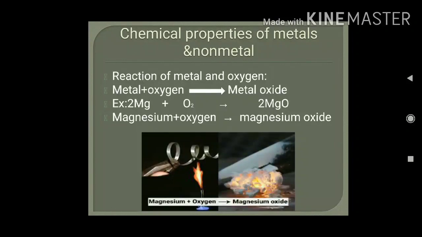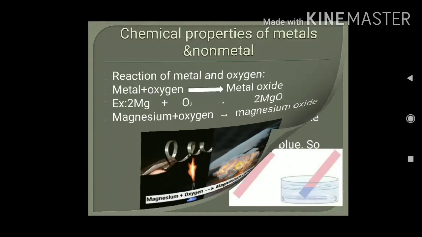You must have learned, or you must have done this activity, burning of magnesium. When magnesium is burned in the presence of oxygen, it reacts with oxygen and forms magnesium oxide. The ash formed by burning is known as magnesium oxide. So when a metal reacts with oxygen, it will form metal oxide.